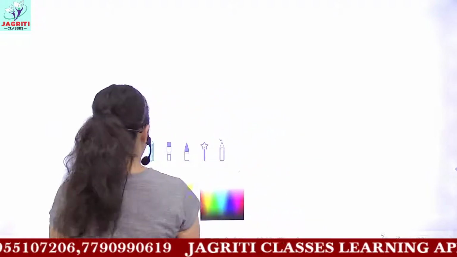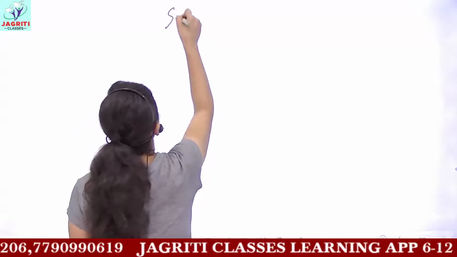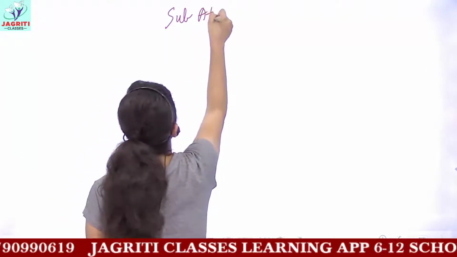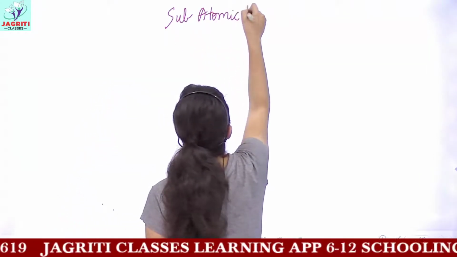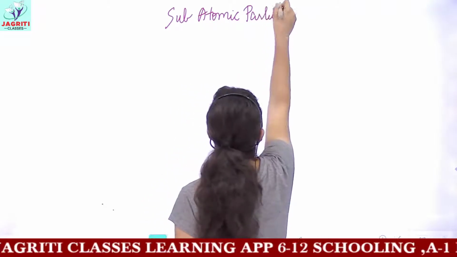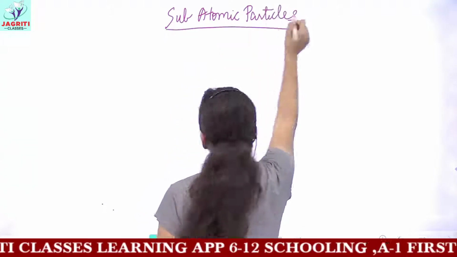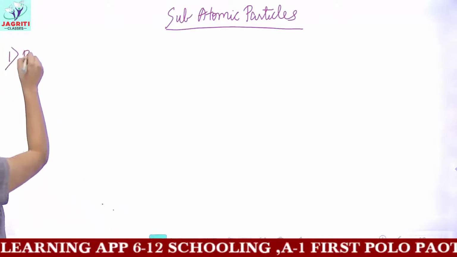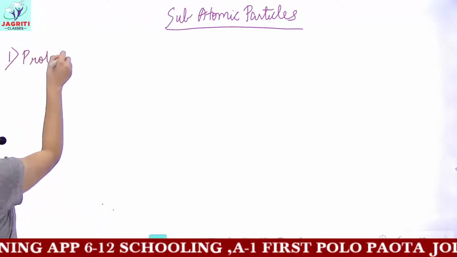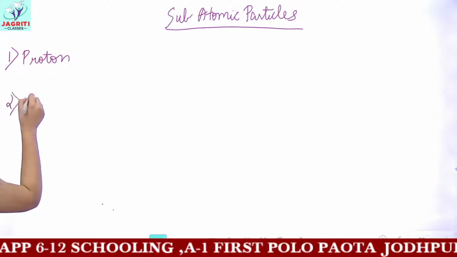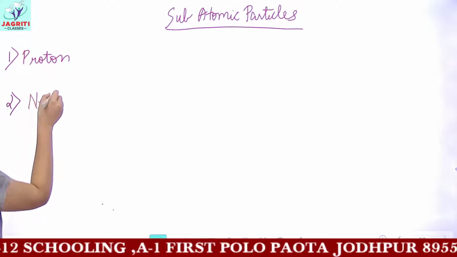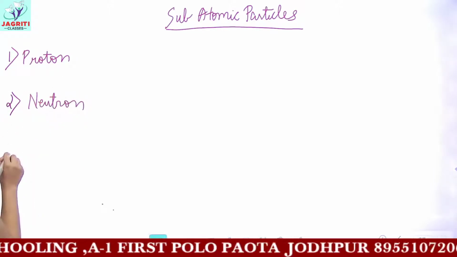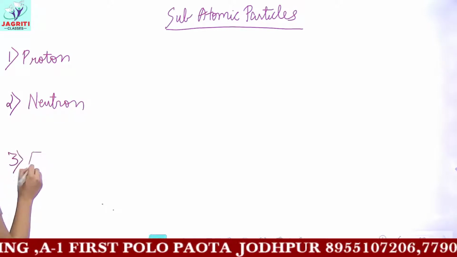So now the topic of our discussion is subatomic particles. These subatomic particles are of 3 kinds. The first one is proton, the second is neutron, and the third one is called electron.